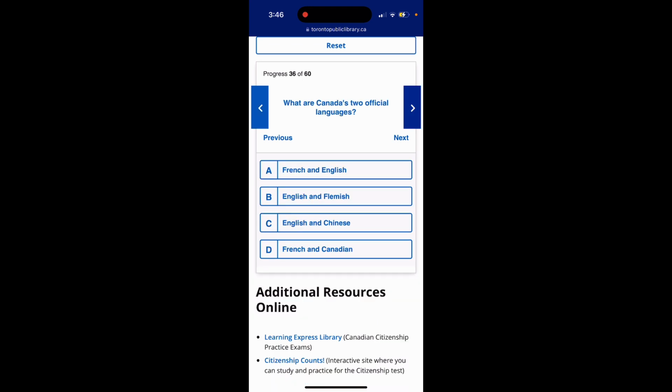Question 36. What are Canada's two official languages? Option A, French and English. Option B, English and Flemish. Option C, English and Chinese. Option D, French and Canadian. The answer is option A, French and English.